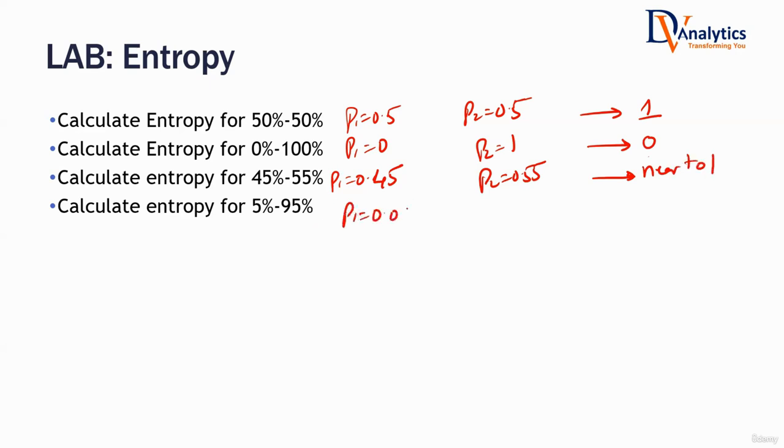What about this scenario? P1 is 0.05 and P2 is 0.95, 5 versus 95%. In that case, entropy will be near to 0. Got it? These are the expected values, but let us do a calculation and see exactly what the entropy values are. That will be our first exercise for today.